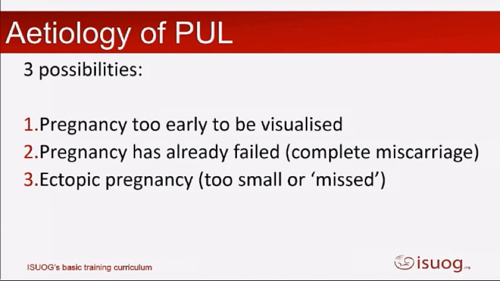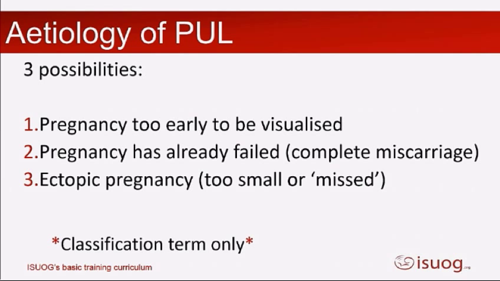So really, what's the etiology behind a pregnancy of unknown location? And I've alluded to this earlier. It's either because, 1, the pregnancy is too early to be visualised, 2, the pregnancy's already failed and has already gone, so we've got a complete miscarriage, or 3, we've got an ectopic pregnancy there that's either too early or we can't see it.